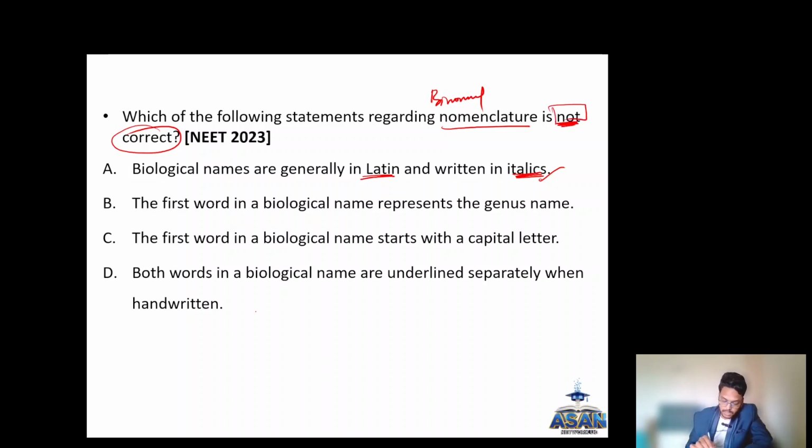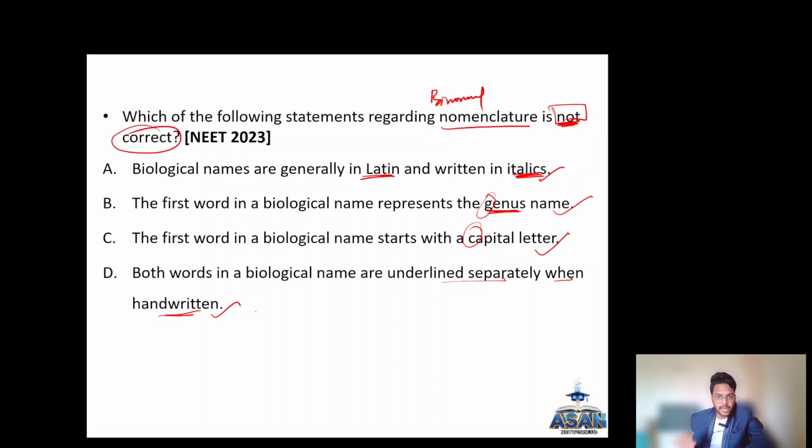So this is correct. The first word in biological name represents the genus name. It is true, it is the genus name. The first word in the biological name starts with a capital letter. G for giant, so it will start with a capital letter. True. Both words in biological name are underlined separately when handwritten. Okay, so both words are underlined separately when handwritten. True. Which one is the wrong statement?